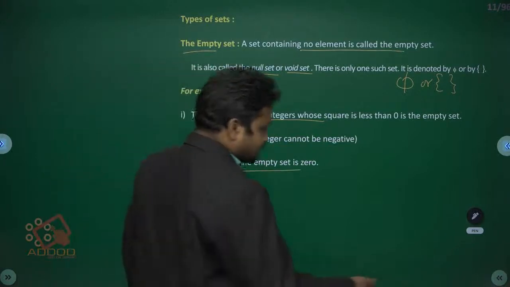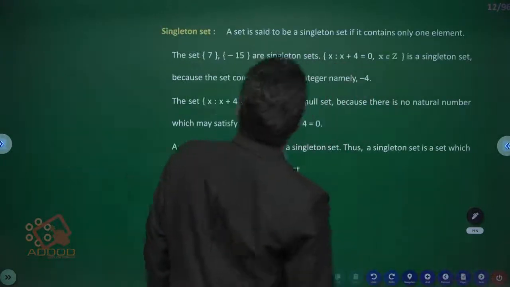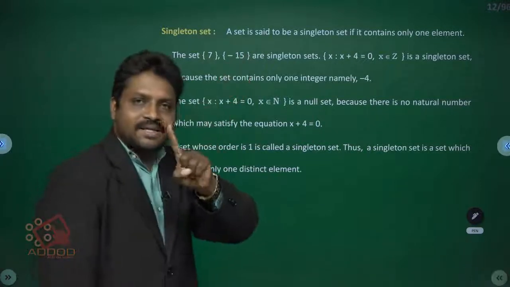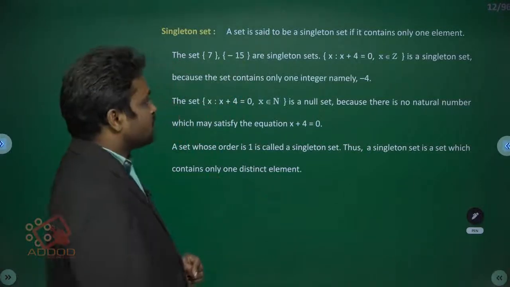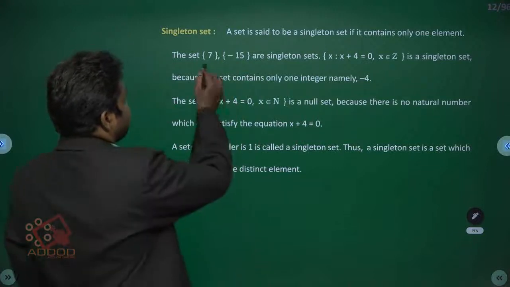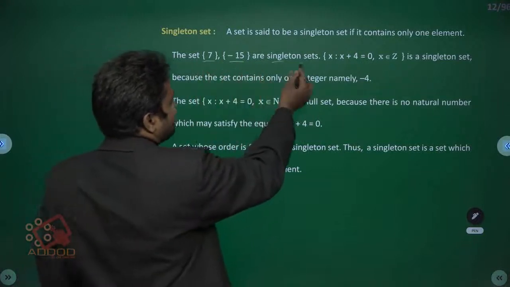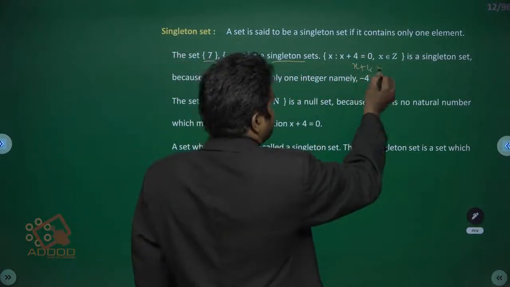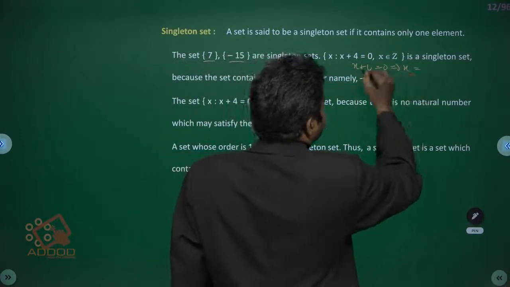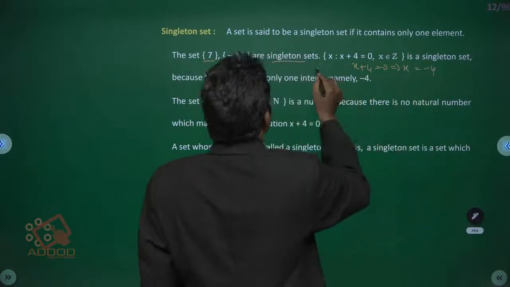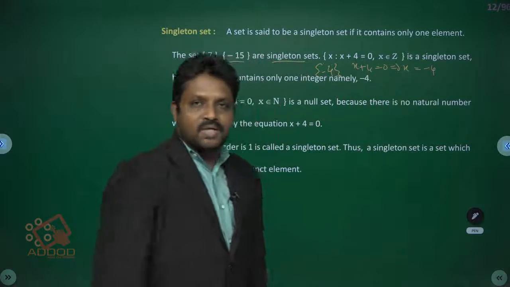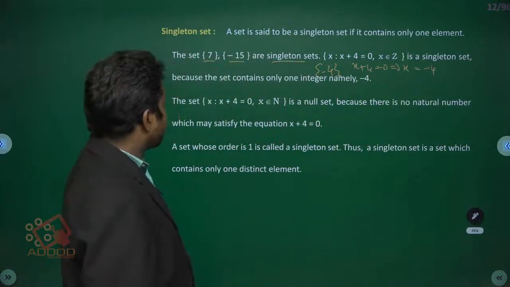Next, singleton set. A set with only one element is called a singleton set. Only one element. The set of 7 and the set of minus 15 are singleton sets. Here, the set of x such that x plus 4 is equal to 0 means x plus 4 is equal to 0. This implies x is equal to minus 4, transposing 4. So the set is equal to the set of minus 4. This is an example of a singleton set.